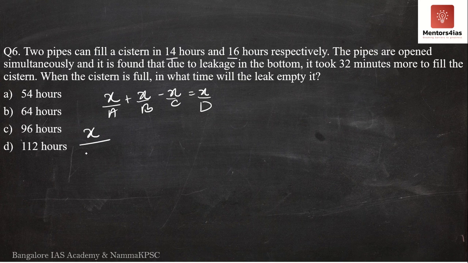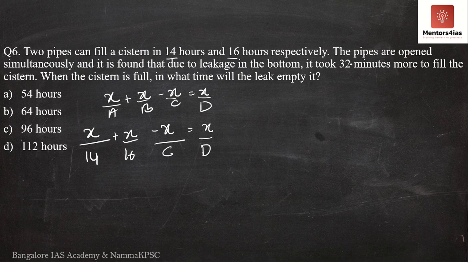So can I write it as x by 14 plus x by 16, 14 hours for a, 16 hours for b, c I have to find out. And this is equal to nothing but x by d, where the pipes are opened simultaneously, and it is found that due to a leakage in the bottom, it took 32 minutes extra to fill the cistern.